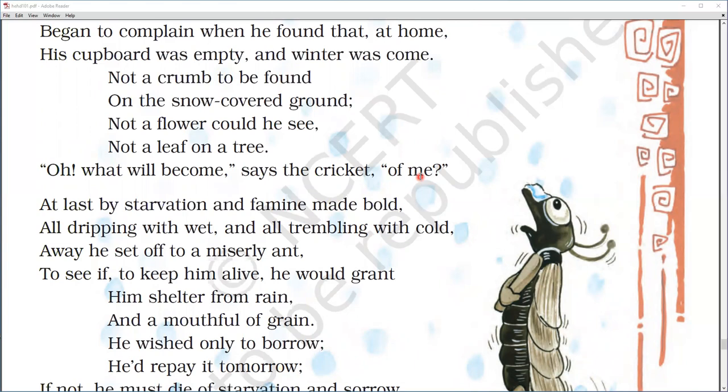Now what will happen to me? Who is saying this? The cricket. Because now the cricket is worried. You can see the worried expression of the cricket in the picture. Now he is very worried.